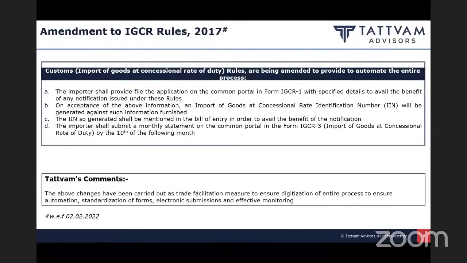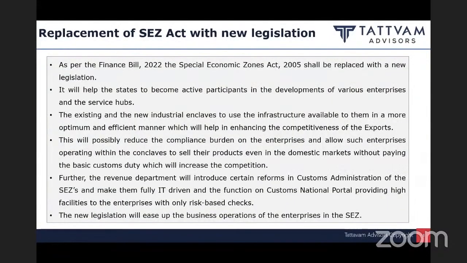Now what they have said is that they have made this procedure automatic and digitized everything. So you have to file an application on the online portal in IGCR 1 format. They will issue you an identification number, and that number you have to mention under each of the bills of entry, and then you have to give a monthly statement. So there is a complete process which they have prescribed under the IGCR rules, and the purpose of this process is to make it automatic only.